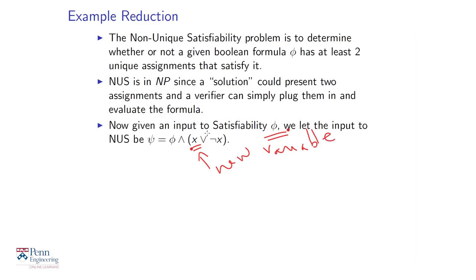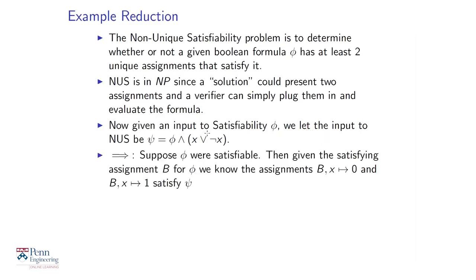Now notice the following things. If phi is satisfiable, the original formula input to satisfiability is satisfiable, then you could actually find two assignments that satisfy psi. Because you could take the assignment that satisfies phi and choose either x equal to 0 or x equal to 1, both of which would satisfy the whole formula.